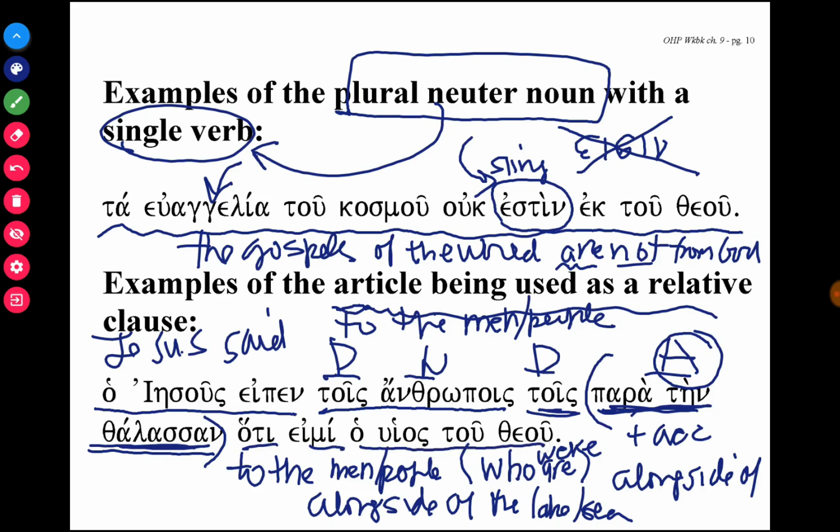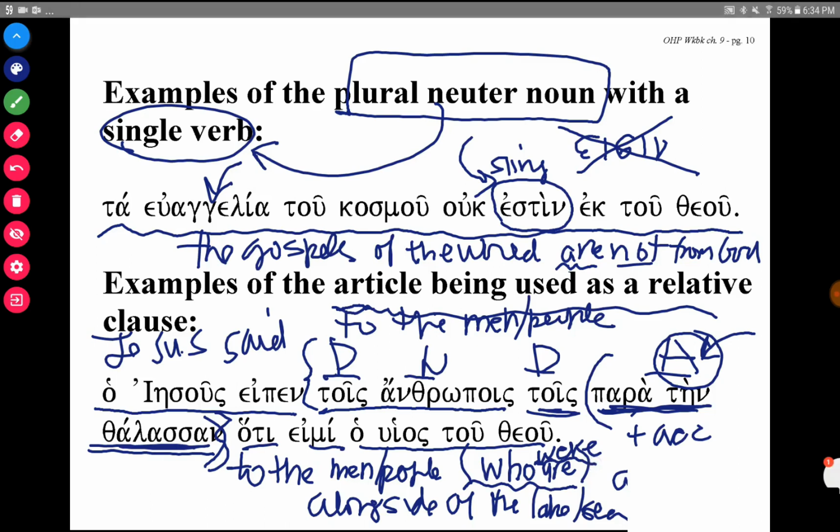So this is an example of when you have an article, noun, article pattern, and what's in the attributive use is not an adjective but a preposition. Insert the word who are, or if it's a past time sentence, who were. That's inferred. Put it in parentheses because you know it's not there literally. And then it'll be to the men who were alongside of the sea.